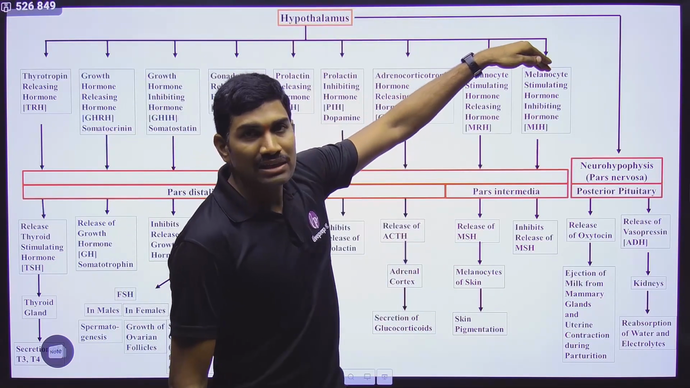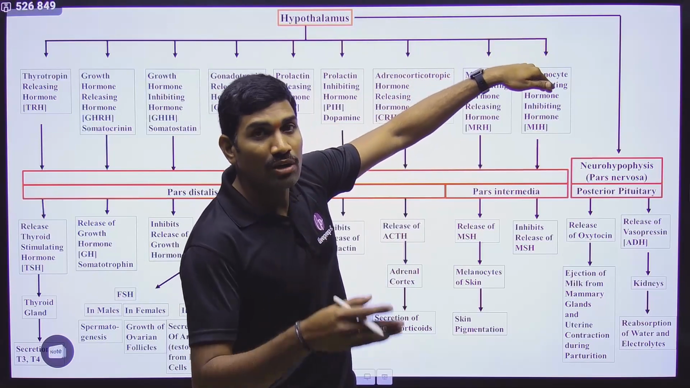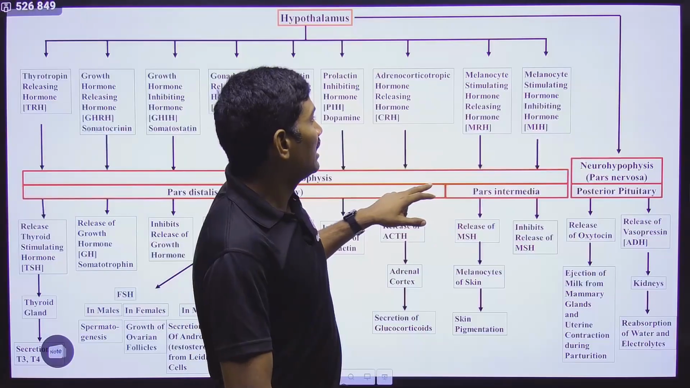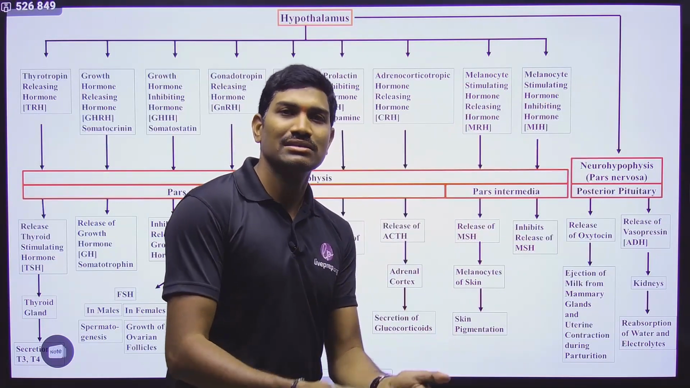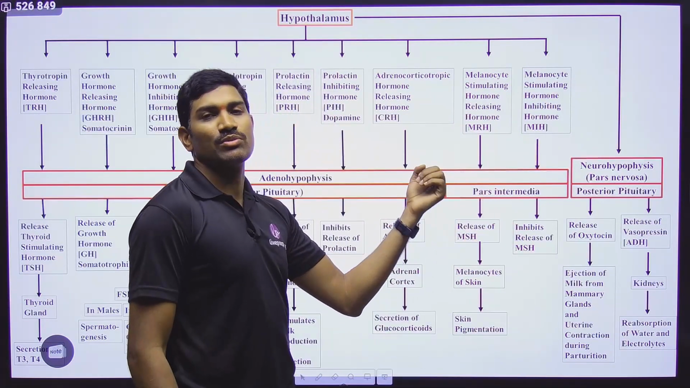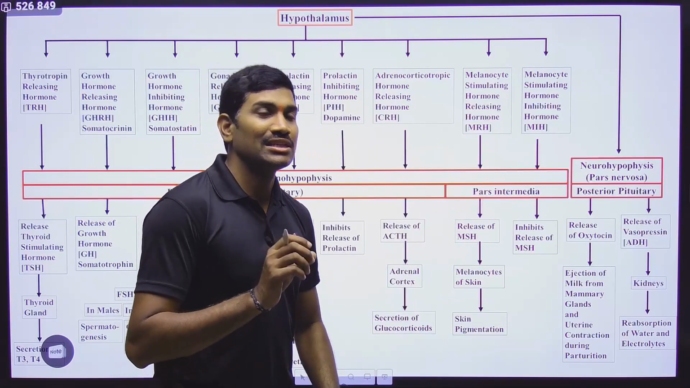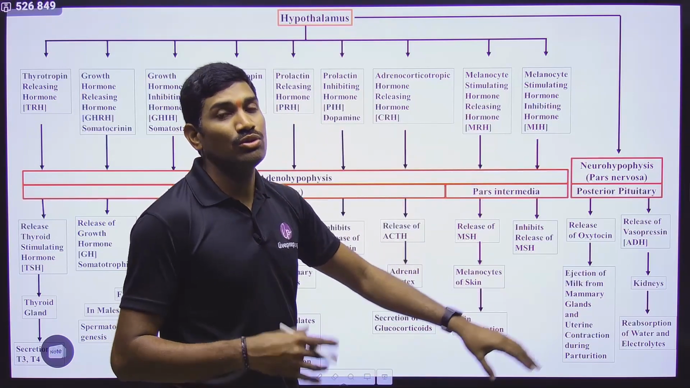From the hypothalamus, if melanocyte stimulating hormone inhibiting hormone is coming, now MSH release will be stopped. That's it. So this is the only hormone that is produced from the pars intermedia. These sentences were given in the pituitary, so you need to remember this.